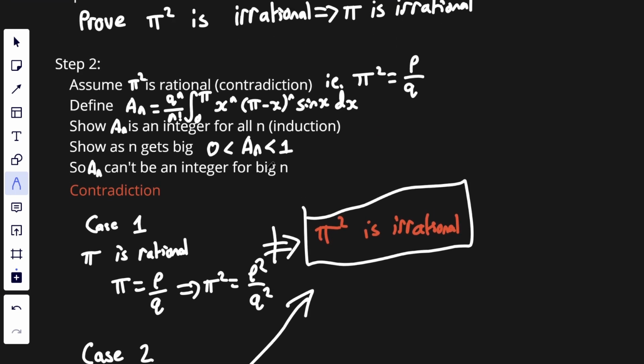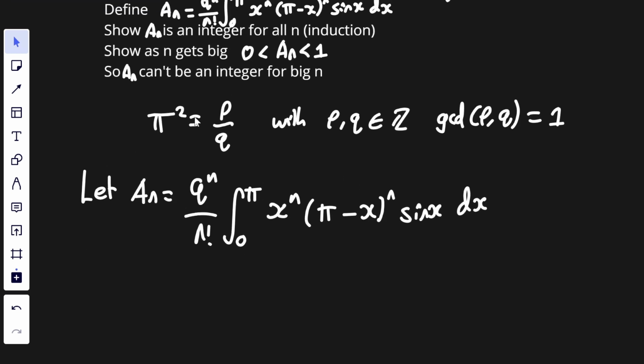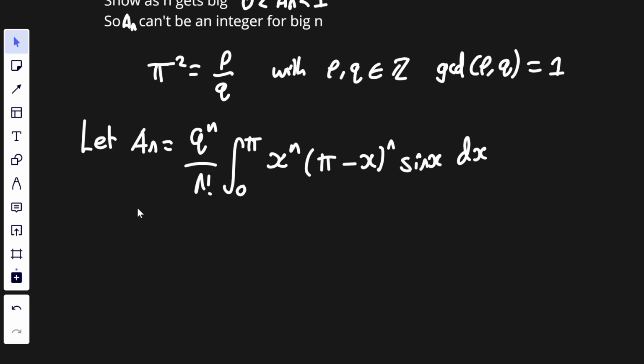And this sets us up for step 2. Okay, so let's crack on with step 2. We're going to start off with the basic setup of every irrationality proof by contradiction. So pi squared is equal to p over q. We're assuming it's rational, where p and q are integers, they have no common divisor, so you can't simplify this fraction.